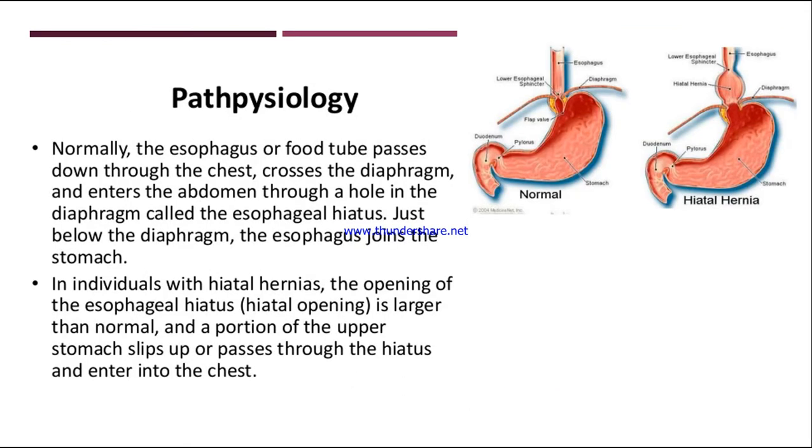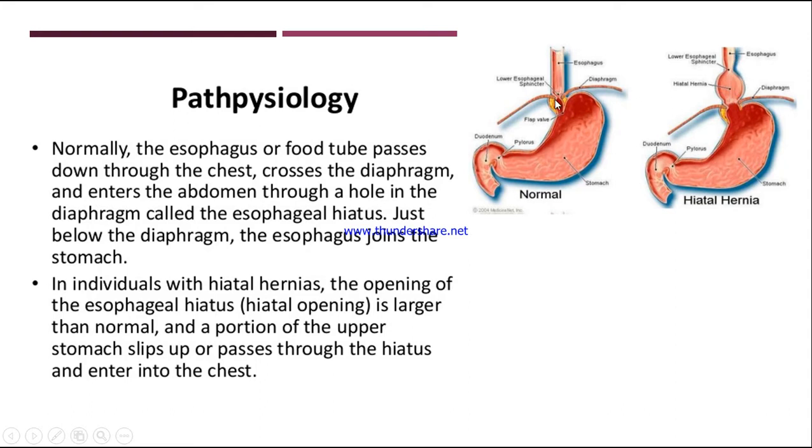Now coming to the pathophysiology. You can see here, this is normal and this is hiatal hernia. This opening is called the hiatus, the diaphragmatic hiatus. So what happens if the diaphragm is very weak? The muscles are very weak, so the upper part of the stomach will try to push up into the esophagus, and it becomes like this.